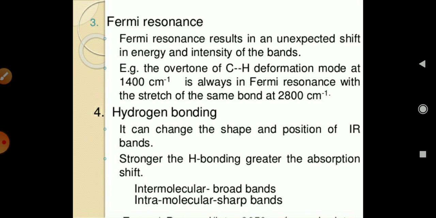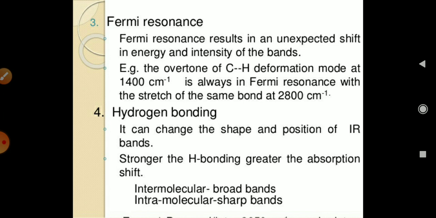The Fermi resonance is the third reason. The Fermi resonance results in an unexpected shift in energy and intensity of the bands. For example, the overtone of CH deformation mode at 1400 cm⁻¹ is in Fermi resonance with the stretching of the same bond at 2800 cm⁻¹.